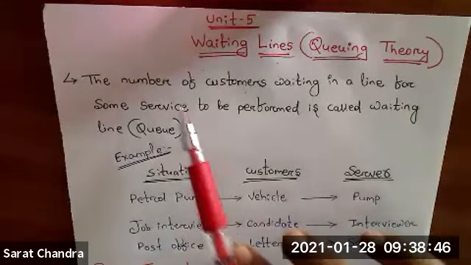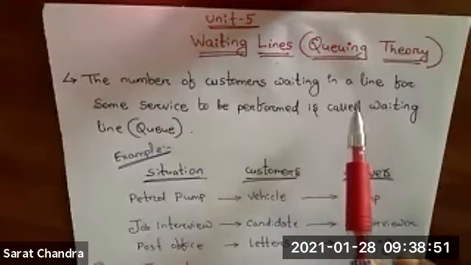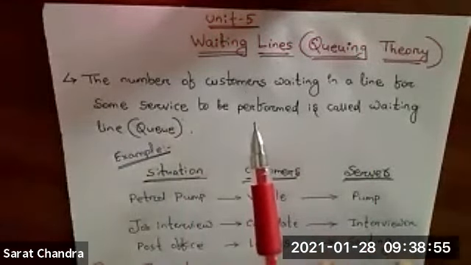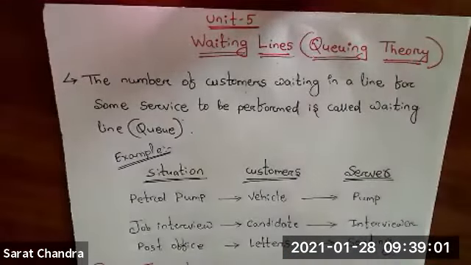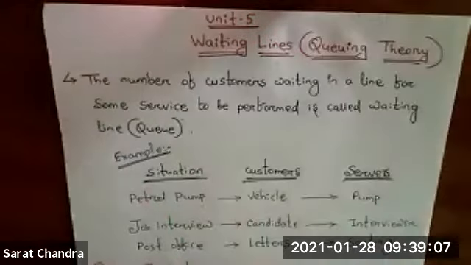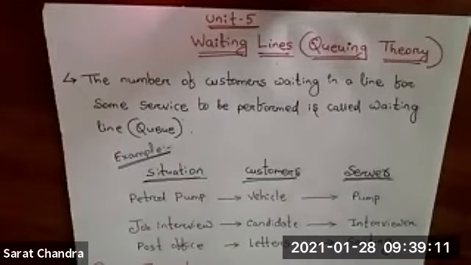Okay, so the number of customers waiting in a line for some service to be performed. Some people will come, they have to stand in a queue or a line to get some service. Then that line is called a waiting line. This waiting line is also called a queue.